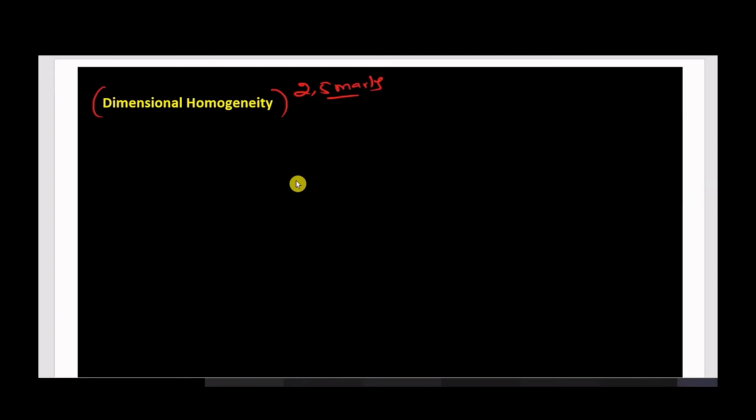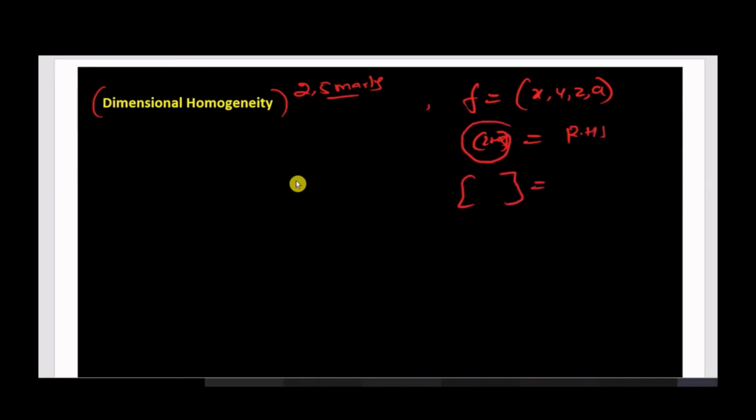Function f. I don't know what function it is. It is function f. It depends on some variables x, y, z, a, b, c, like that. Okay, after writing the equation, you will get the left hand side and the right hand side, LHS and RHS. If the dimensions in the LHS of the formula are equal to the dimensions in the right hand side of the formula, then it is called a dimensional homogeneous equation.